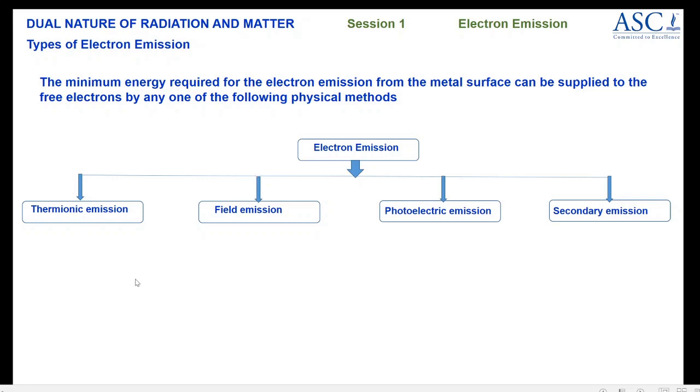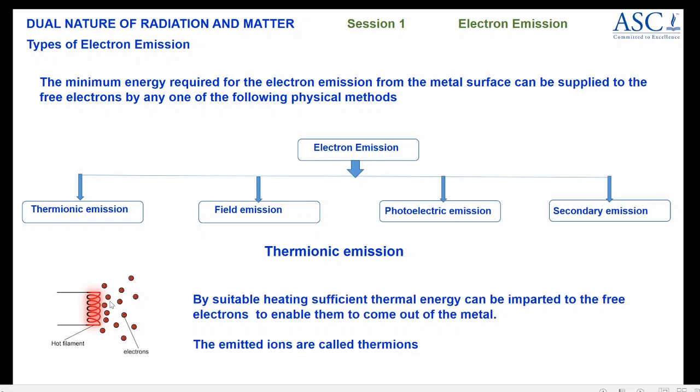Now let us see one by one. Now thermionic emission. Thermal relates to heat energy. Thermionic emission: by heating a metal surface, you can free the electrons. So these electrons which are emitted from the heated metal surface are called thermions. As you look at the figure given here, there is a filament. The filaments are usually made up of metals. When the filament is heated, the electrons absorb the energy and they escape from the filament surface.